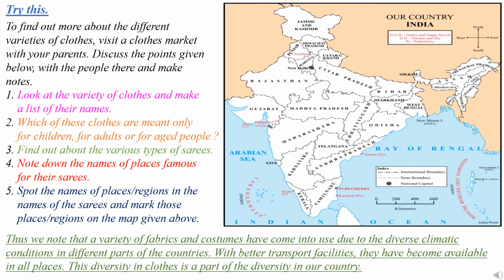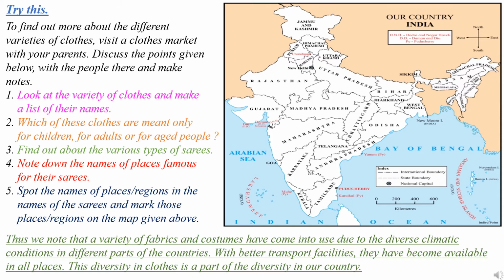Students, try this. To find out more about the different varieties of clothes, visit a clothes market with your parents, discuss the points given below with the people there and make notes. Look at the variety of clothes and make a list of their names. So you can find the names of textures of clothes.